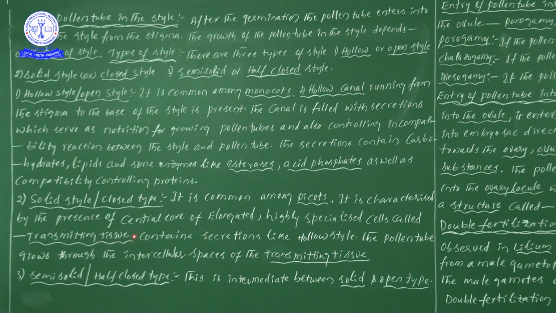Just as the hollow canal consists of nutrients or secretions, the transmitting tissue also contains secretions. Already we discussed how the hollow style consists of secretions. Likewise, the solid style or closed type of style also consists of secretions.